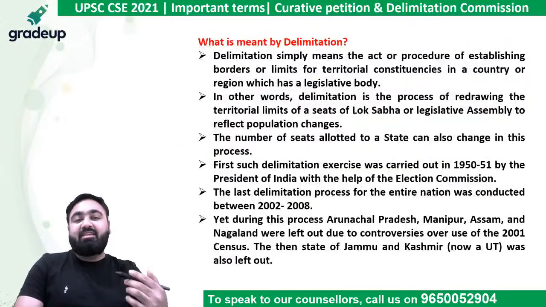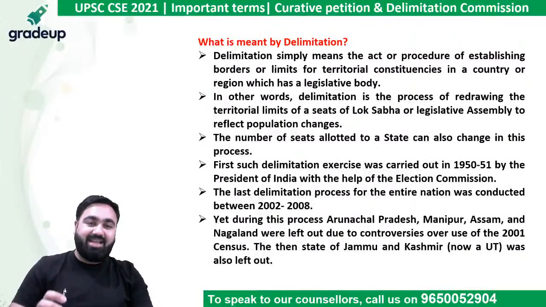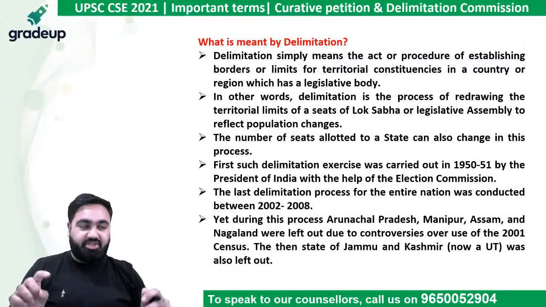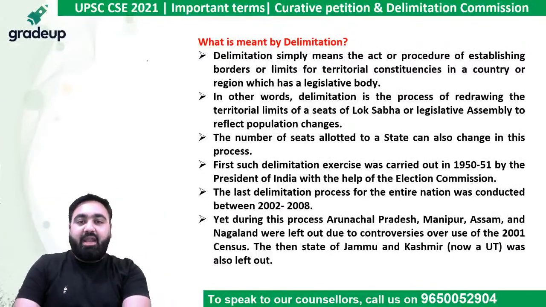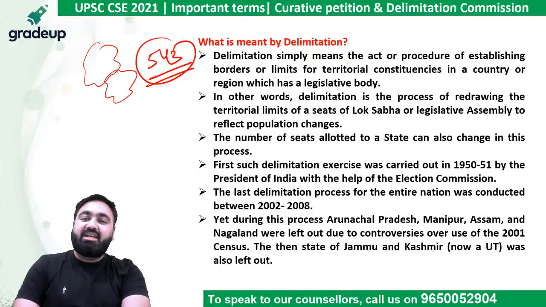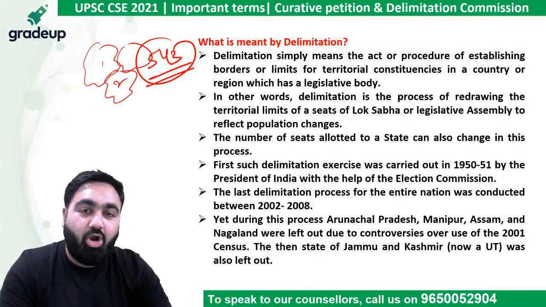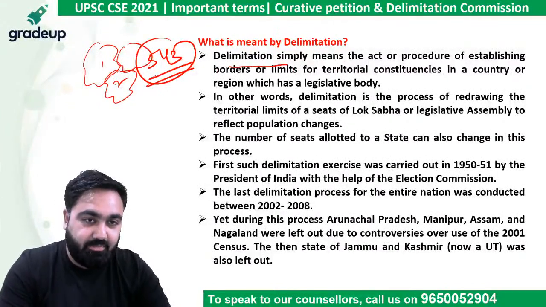The second thing that we keep on hearing about is the Delimitation Commission. What exactly is delimitation? Delimitation simply means deciding the territorial constituencies. For example, in Lok Sabha, we have 543 constituencies in the country. How large will one constituency be? Which city will get one seat? Which city will get 2 Lok Sabha seats, etc.? This is decided by a body called the Delimitation Commission.